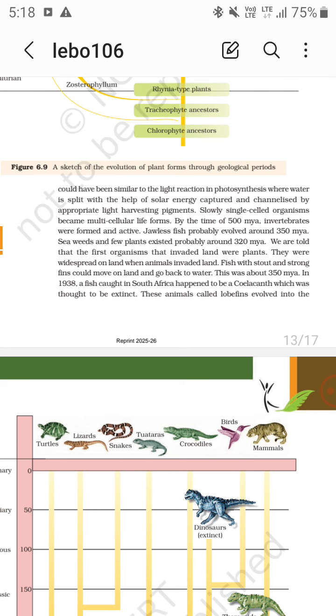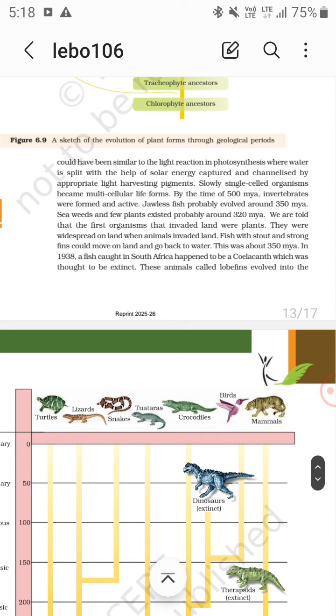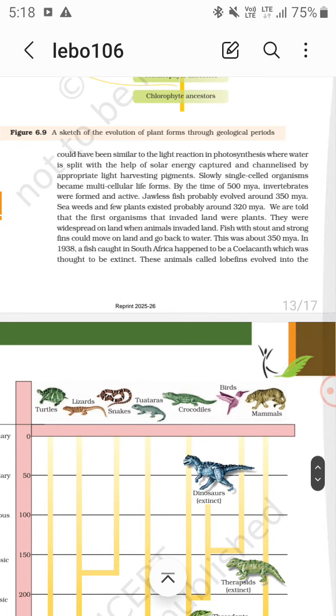Then the first organisms that invaded land were plants.